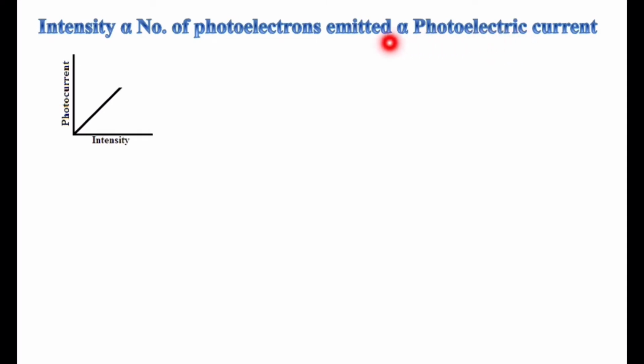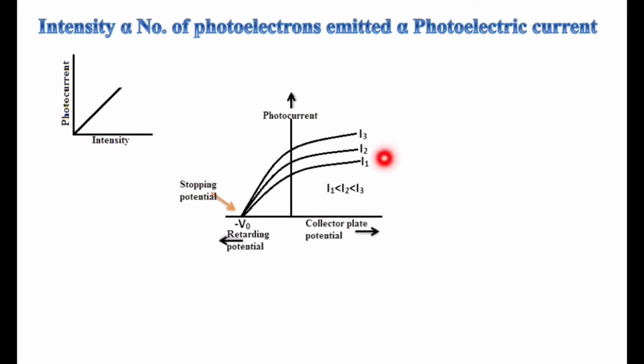So are we clear? Intensity is directly proportional to the number of photoelectrons emitted, and to the photoelectric current. This is the basic criteria. I think you are clear with this concept. Then coming to increasing the intensity and comparing it with the stopping potential. We already dealt with this linear proportionality curve. When increasing the intensity, the current increases.